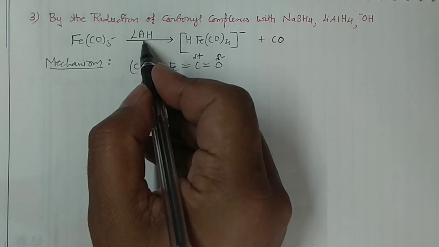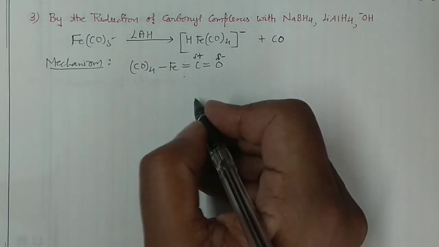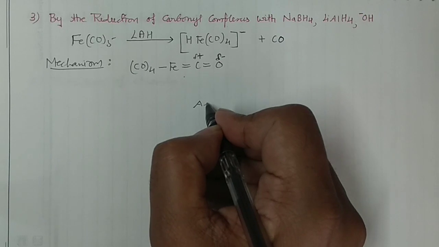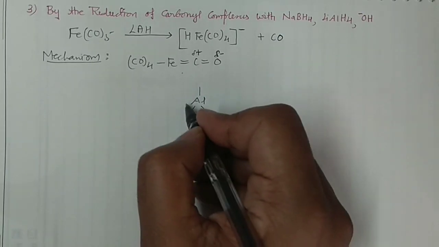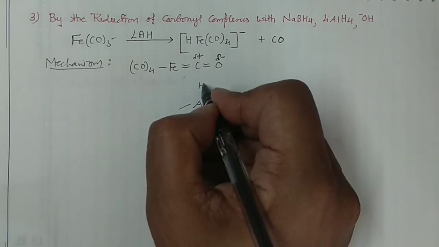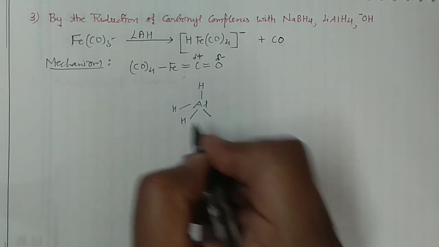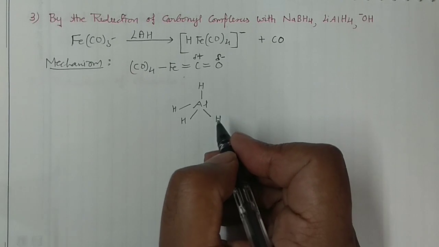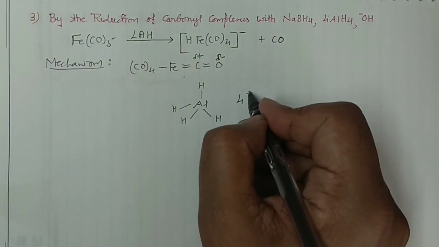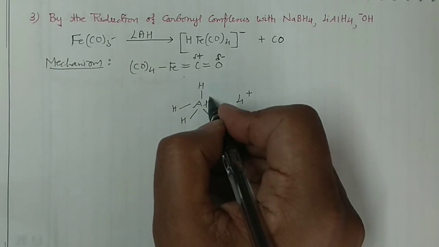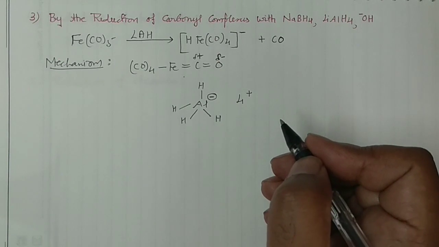And say you are using lithium aluminium hydride. So I'm writing here aluminium, and this aluminium is having 4 H. This is H, this is H, and H again. Okay, there is no problem in that. And of course your lithium is present here as a positively charged species, so the formal negative charge would be on the aluminium.